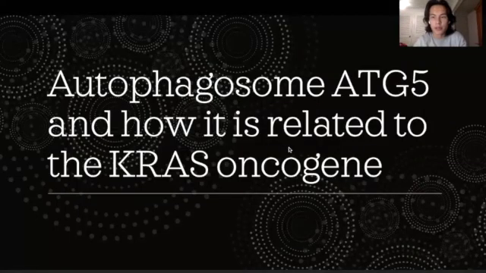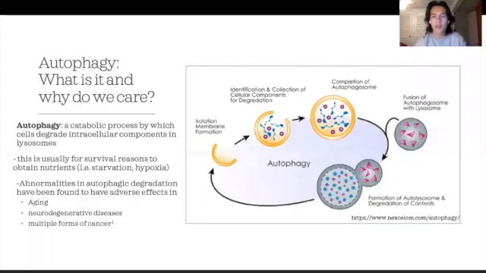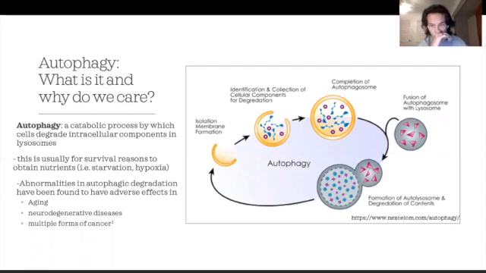Hi everyone. So today I'm going to be talking about Autophagosome ATG5 and how it's related to the KRAS oncogene. Now, autophagy is a process that we talked a little bit about during class. It's the catabolic process through which the cell will essentially degrade its own organelles.